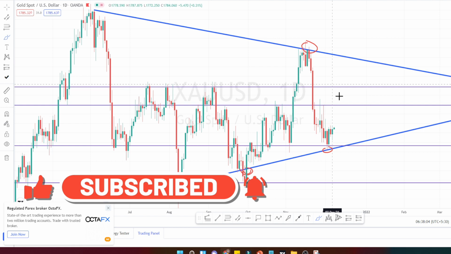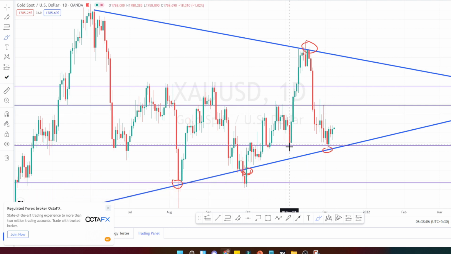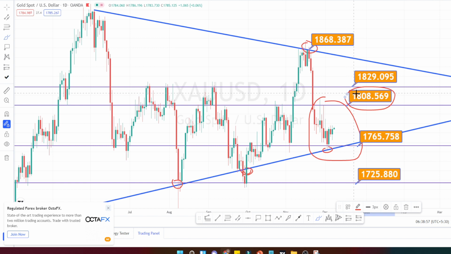And also when we see the current price action, it is very clear that it is trading within this support and resistance level. Immediate resistance is going to be at 1808 and support is going to be 1765. It has momentarily tested this resistance level also, but the price couldn't sustain at this level.